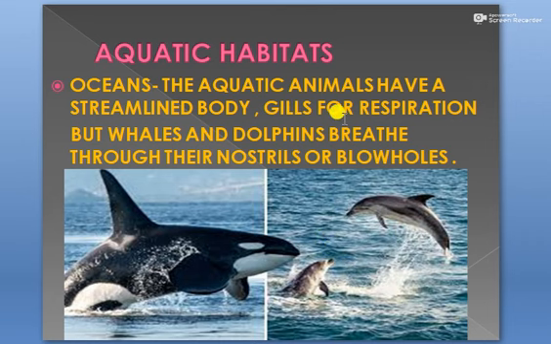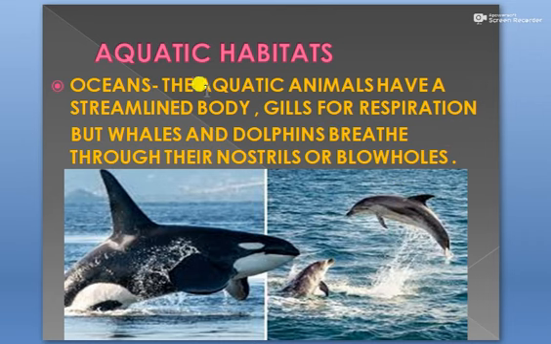They have gills for respiration. But the whales and dolphins also live in water. They are also aquatic animals, but they do not breathe through gills, they have lungs for breathing. So the air enters the body of whales and dolphins through their nostrils or blow holes.